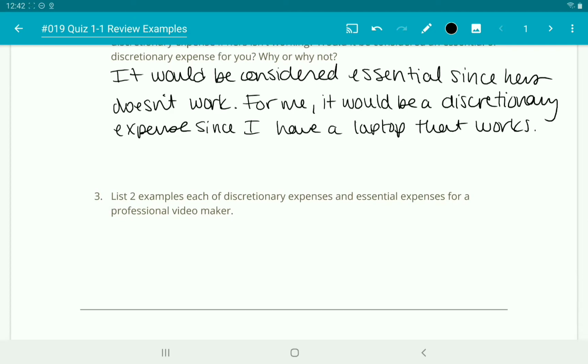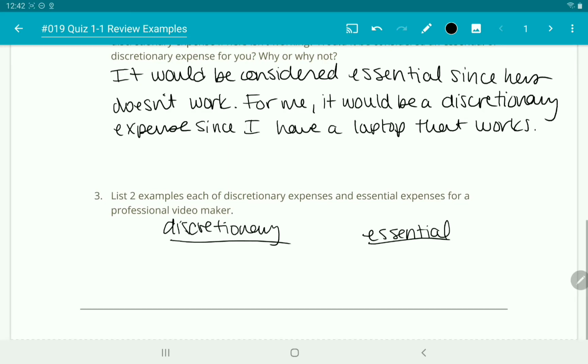Okay? Now it says list 2 examples of discretionary expenses and essential expenses. So I'll mark them separately. So discretionary and essential for a professional video maker. So if they're a professional video maker, an essential thing might be a camera or a laptop.